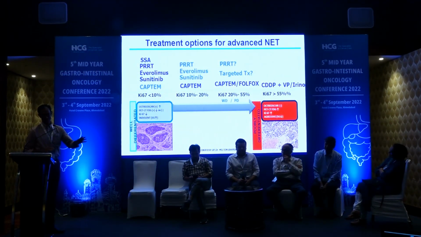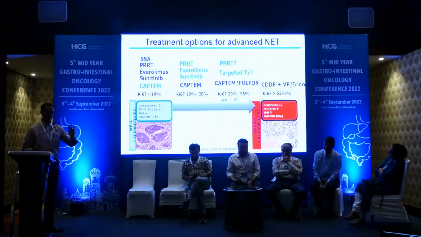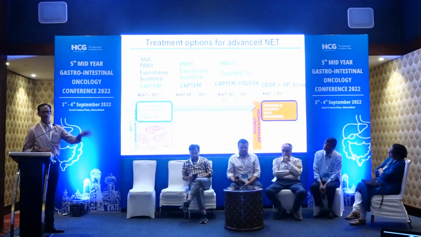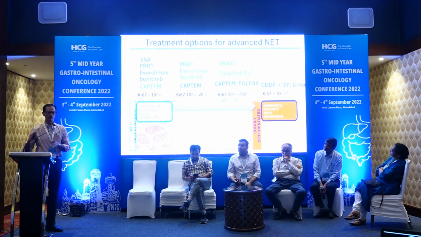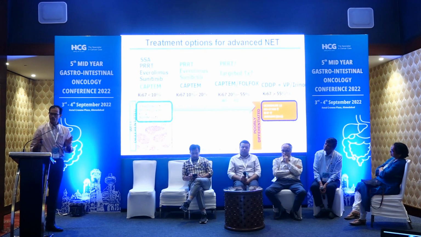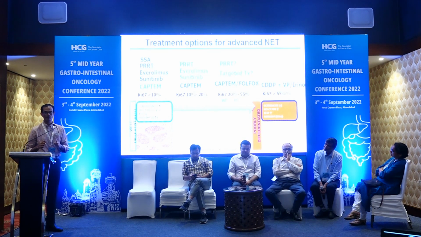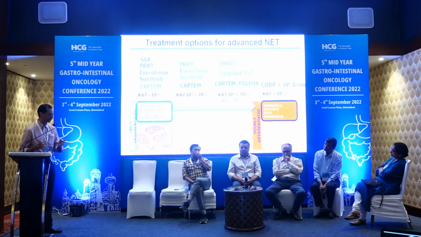So the lower the Ki-67, you're looking at PRRT, sandostatin, everolimus, sunitinib, and all these things. As you go to the right side, you're looking at less of all of these things and more of chemotherapy. Well, there's always that borderline between the two where you need to look at all of these options. Don't ever think that you can throw one of these options out of the bucket or out through the window and forget about it completely.